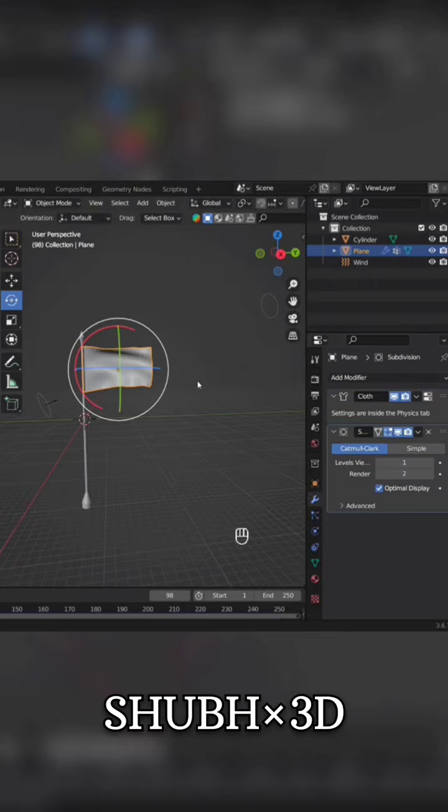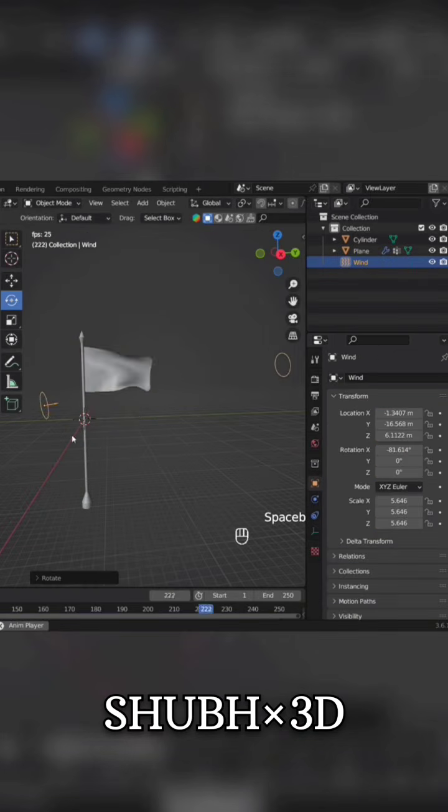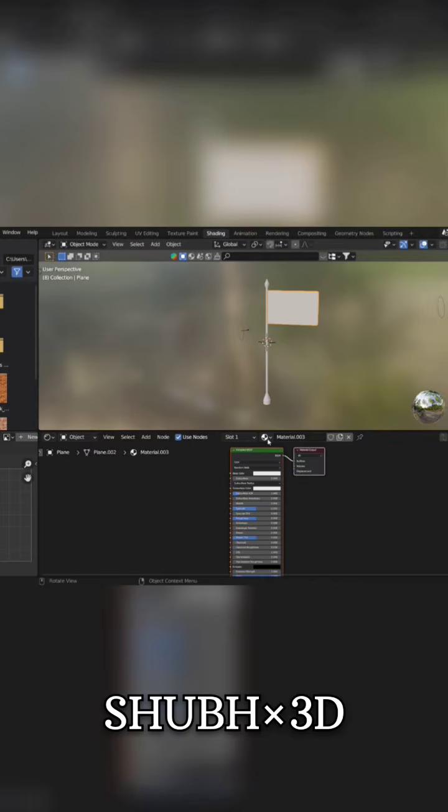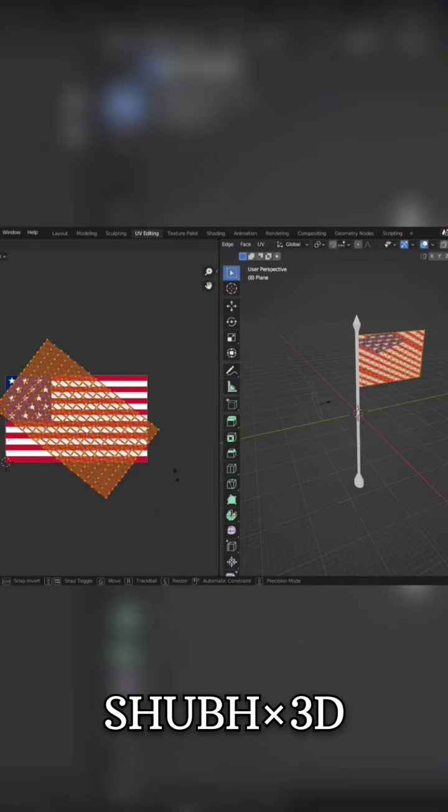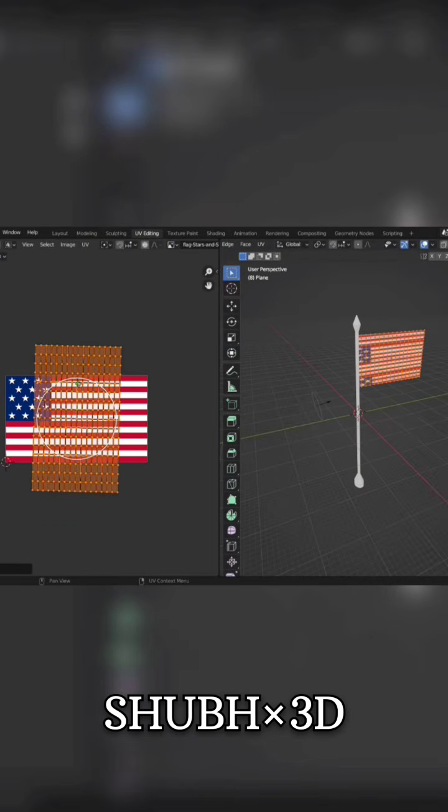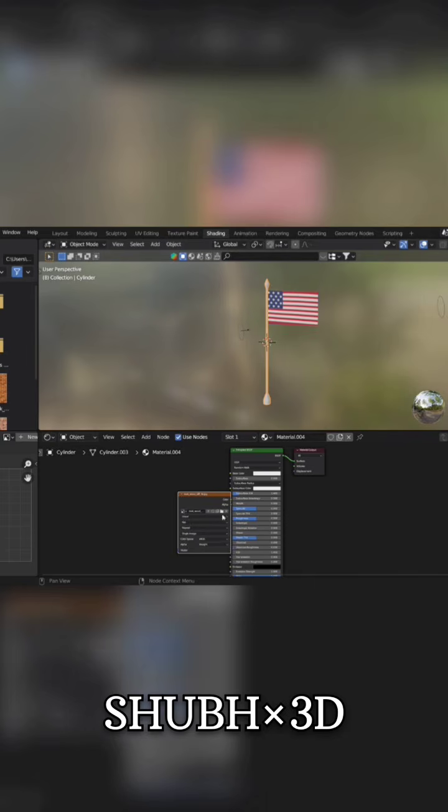Apply the subdivision surface modifier and shade smooth the flag. In the Shading tab, select the flag and add a flag picture from your gallery. If it does not apply properly, then resize it in UV editing.